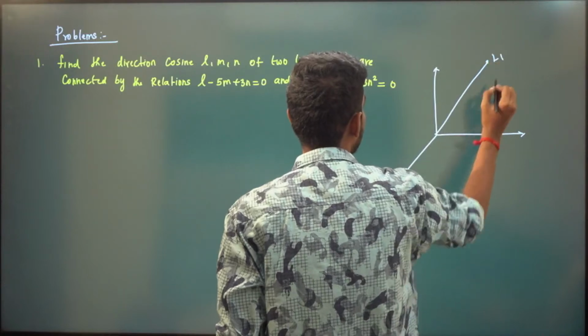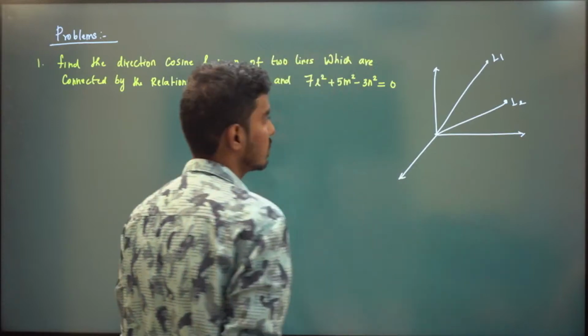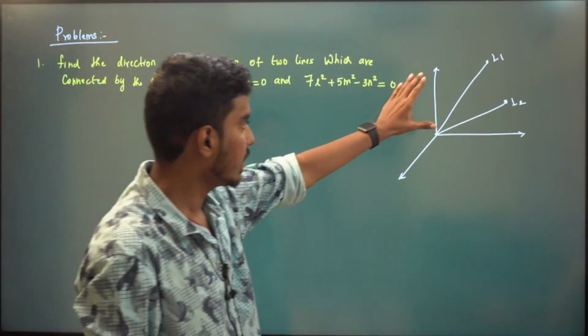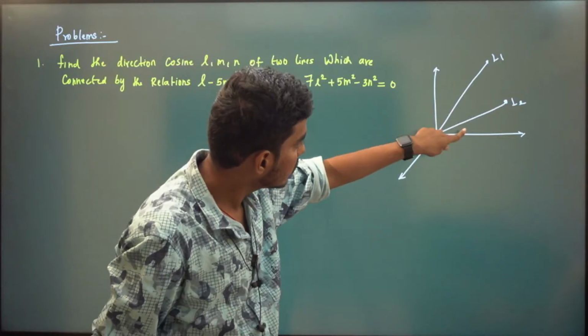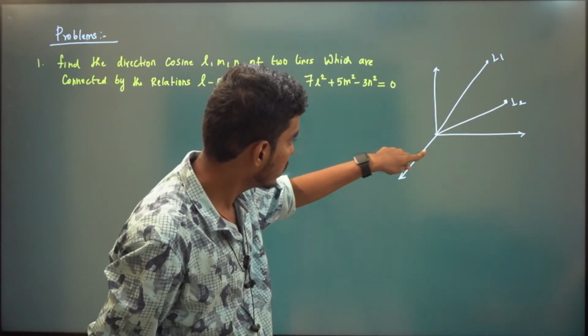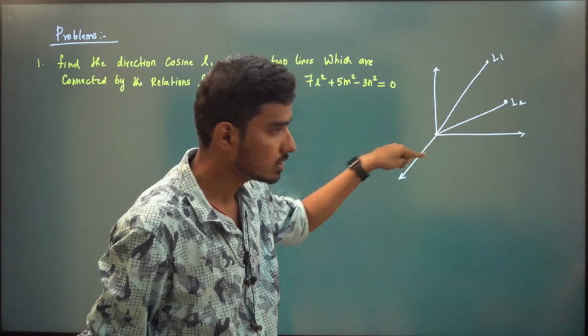This is our L1. This is our L2, right? Just for understanding, I'm drawing it simply. We need to find the direction cosine of this line as well as this line. For this line, this is our alpha, beta, gamma. And for this line, this is our alpha, beta, gamma.